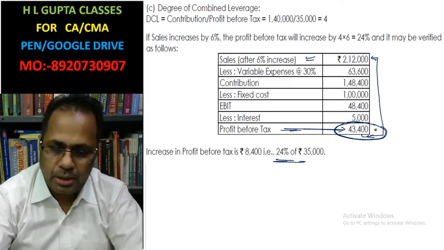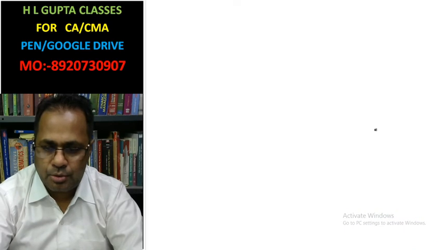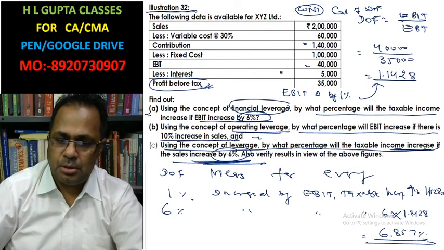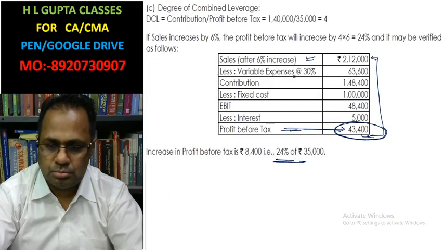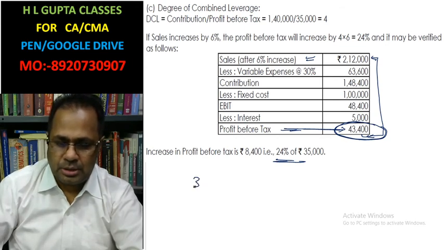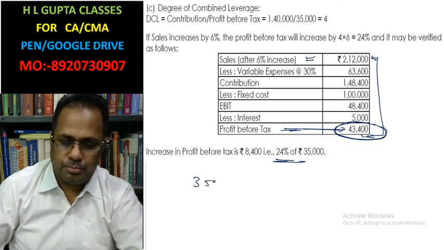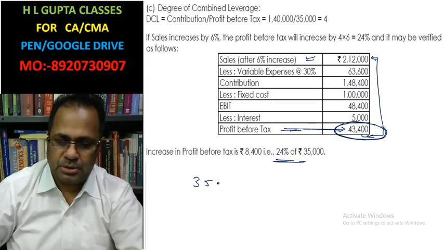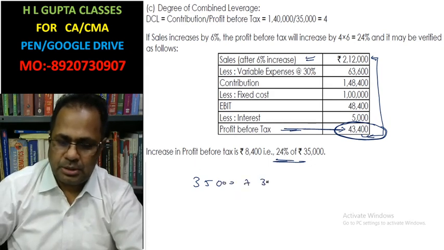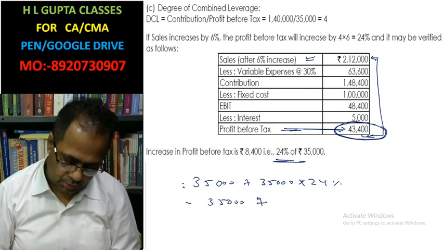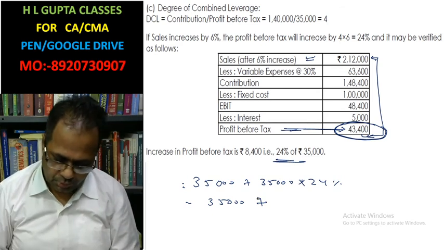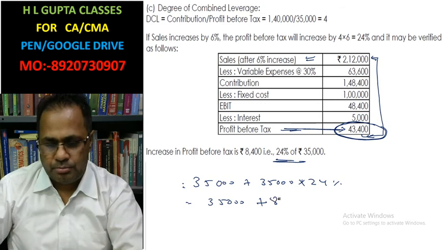The earlier earning before tax in the question was 35,000. So 35,000 plus 35,000 into 24%, that is 35,000 plus 8,400.